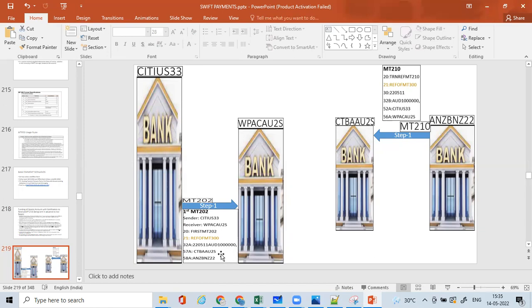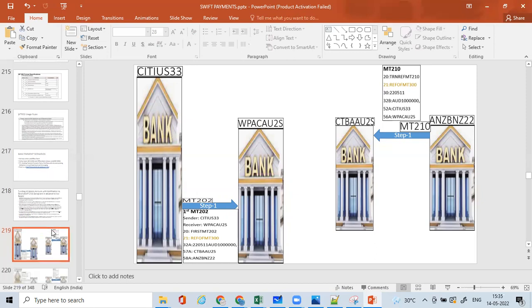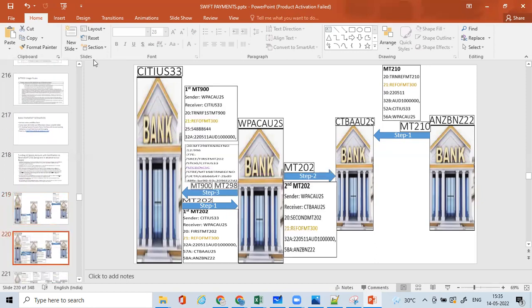How to create this MT202 and all, we will understand that. This is the first step, and the next step is the second step. On receiving this MT202 at Westpac Australia, it will do its validations.